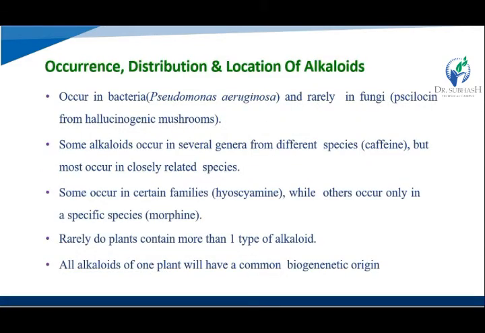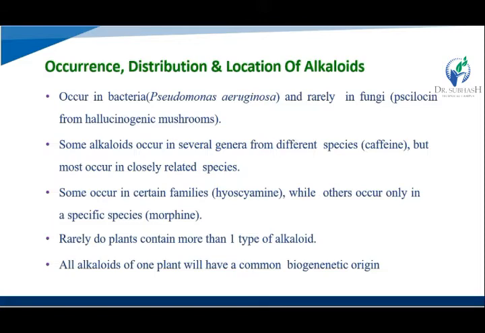Now the occurrence, distribution and location of the alkaloids. Now we study that. So occurrence occurs in bacteria like Pseudomonas aeruginosa and rarely in fungi like psilocin from hallucinogenic mushroom. Okay, occurs from this bacteria and fungi.